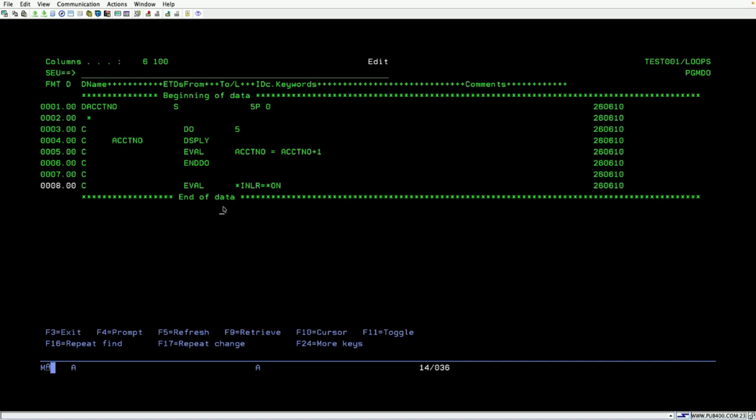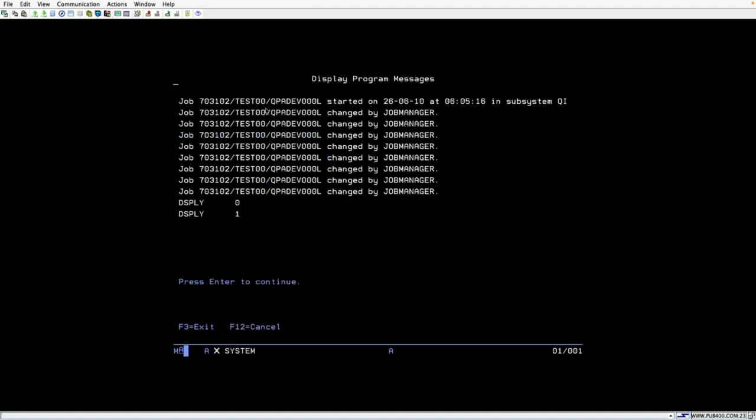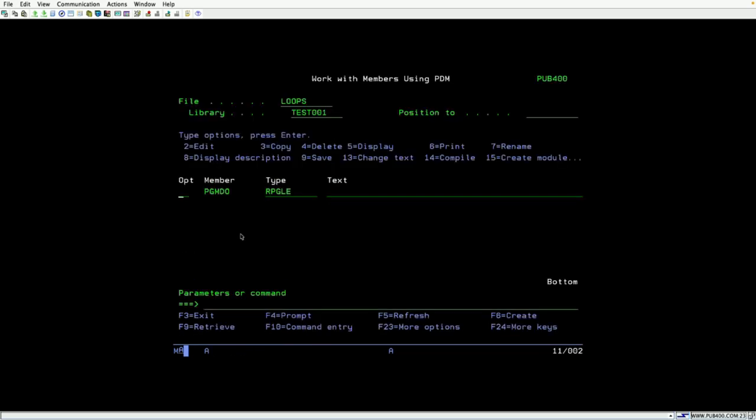So this is a simple code related to do. What exactly we are doing here, we are just displaying the account 5 times, executing the account 5 times. Okay, what I can do, I can just compile it. So when you call this program, the first time it is 0, second time 1, 2, it is executed 4 times, right? 1 time, 2 time, 3 time, 4 time. Now it is the 5th time. Now if you can see, it is out of the loop. Okay, it is executed 5 times. So the do loop will not check any condition, it blindly executes 5 times.